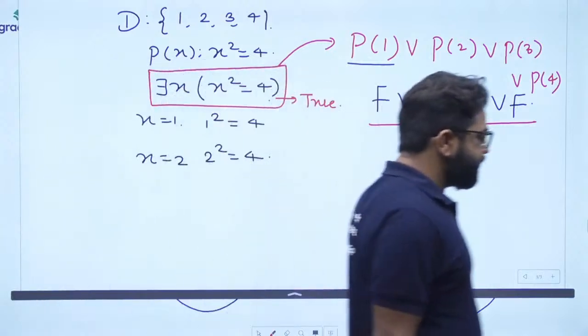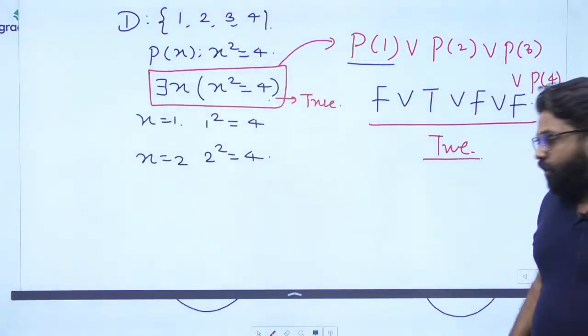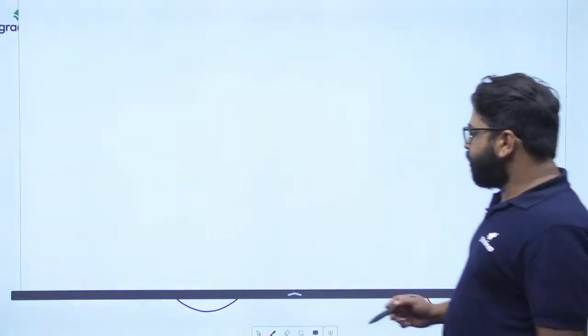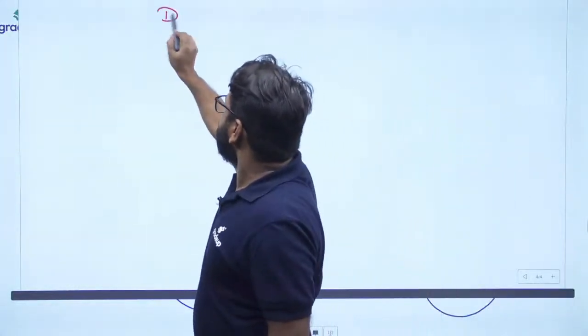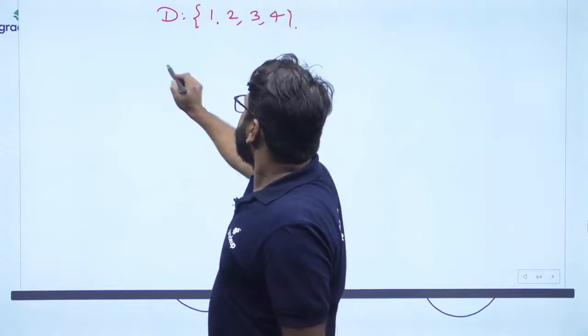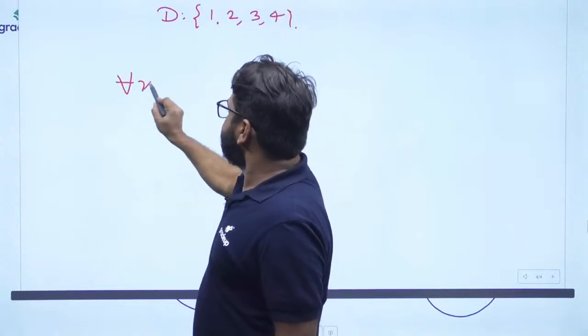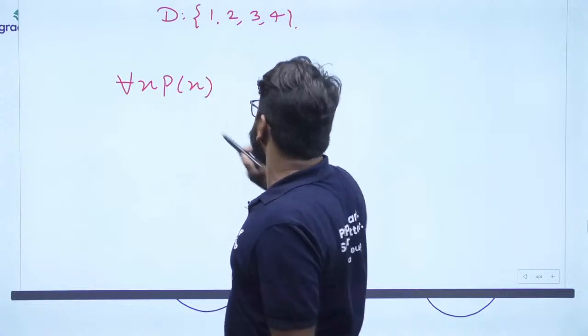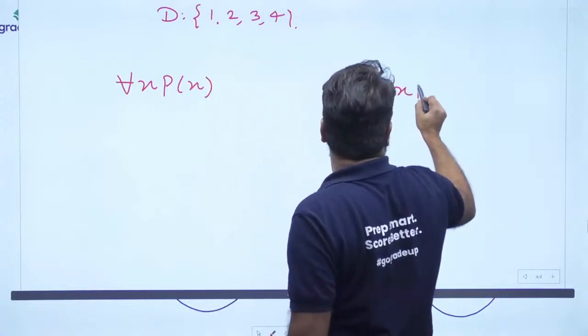Okay, I hope you have understood how the whole thing works. If you want to understand, let me consider this domain. The domain, as I told you, has elements 1, 2, 3, and 4. Now, if you are writing for all x, P(x), how will it become? And if you are writing there exists x, P(x).